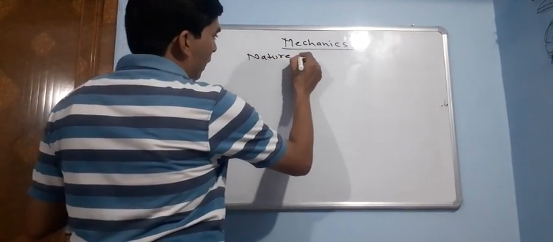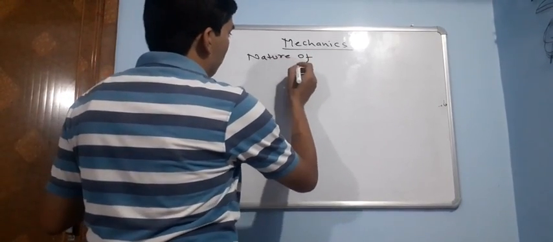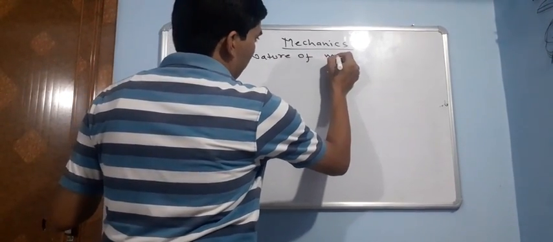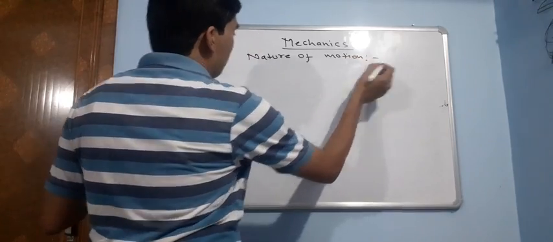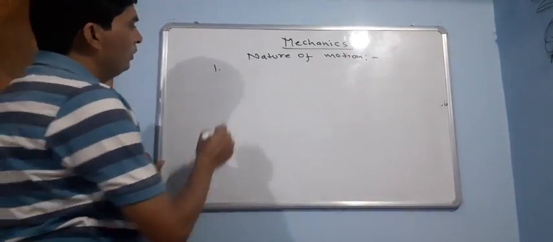That means which part is involved in the motion of the body. According to nature of motion, the motion is classified into three categories.